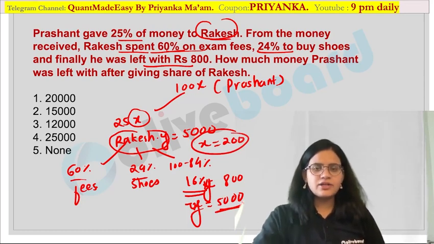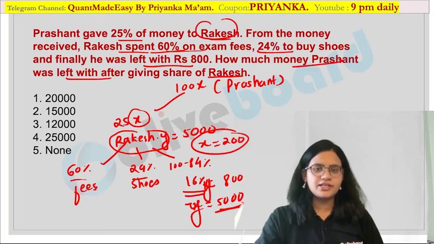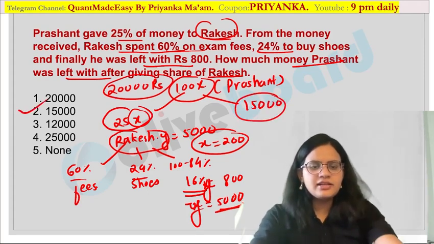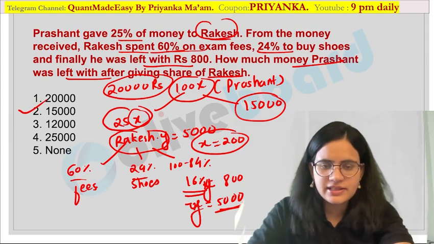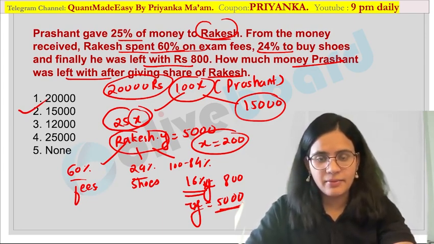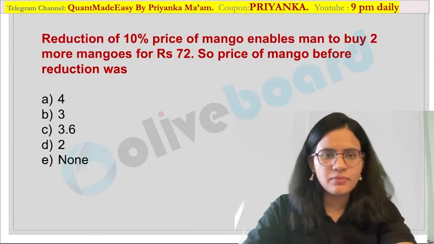Now what is asked in your question? How much money Prashant was left with after giving share to Rakesh? Now what is the total amount with Prashant over here? 100x over here. So 200 into 100, that is nothing but 20,000 would be the amount with Prashant. After giving 25% over here, how much he will be left with? He must be left with 15,000 over here. So your answer must be equal to 15,000 in this case. I hope it is clear how we are going to solve it using the tree diagram. So many questions will follow this approach over here.